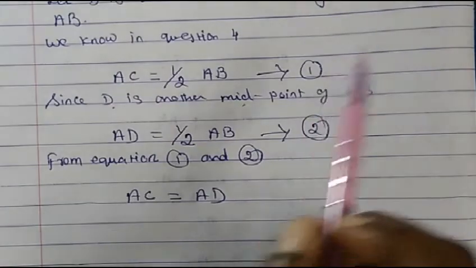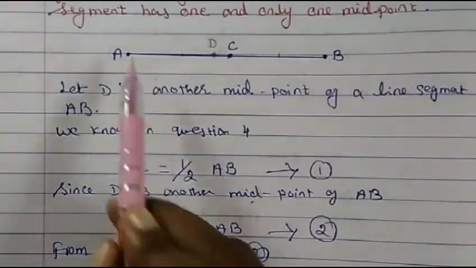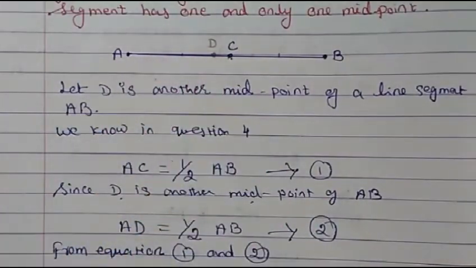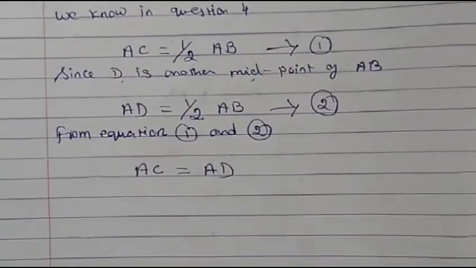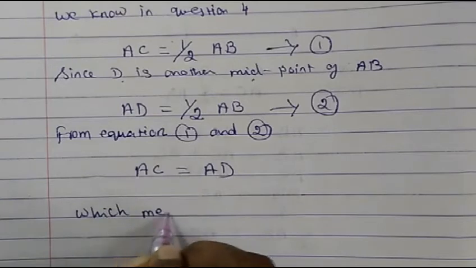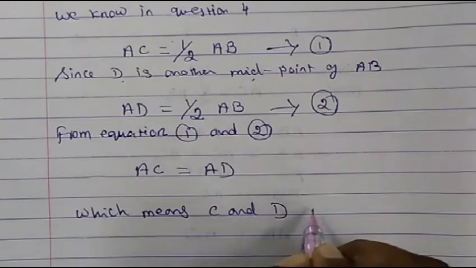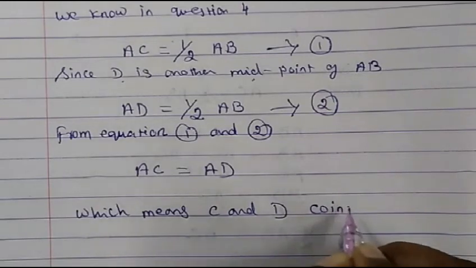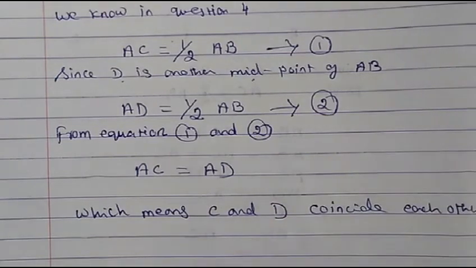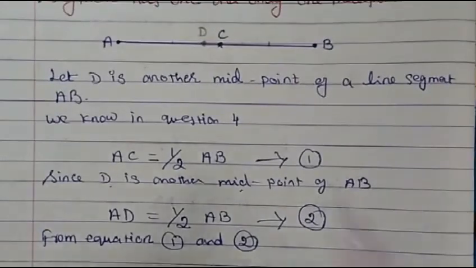Now what is the meaning of this? If AC is equal to AD, both are equal, which means C and D coincide with each other.